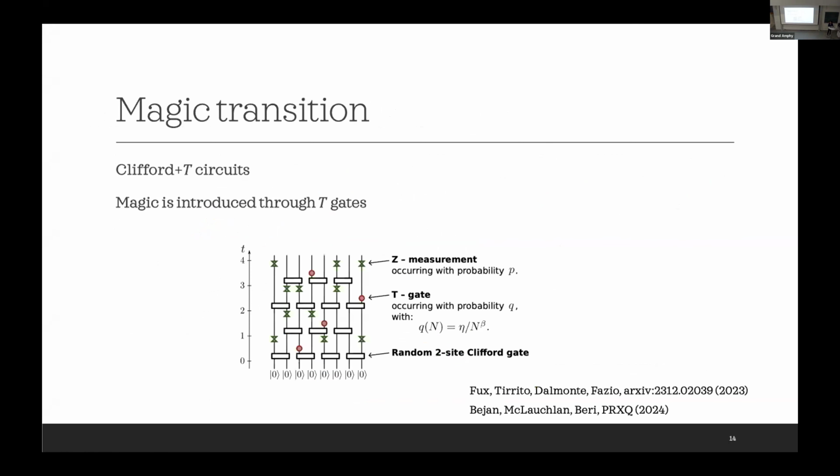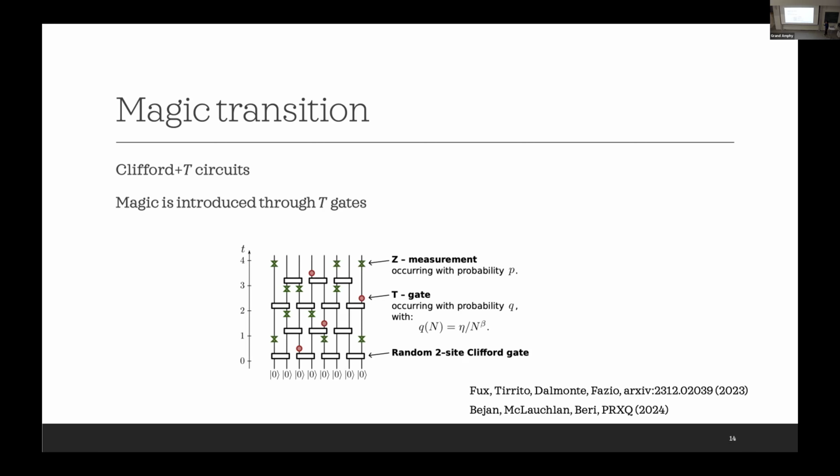Okay, so coming back to the magic transition, this has also benefited from the recently developed methods. It was studied in these two works first, and the setup they considered is quite similar, which is the Clifford plus T circuit. Here, as usual, there are random unitaries, which here are Clifford gates, and then there are Z measurements with probability P. These two are Clifford operations.